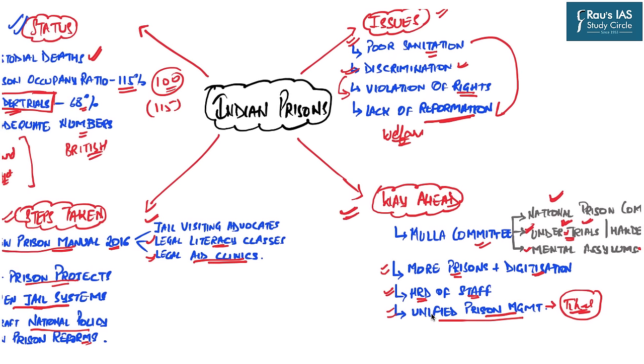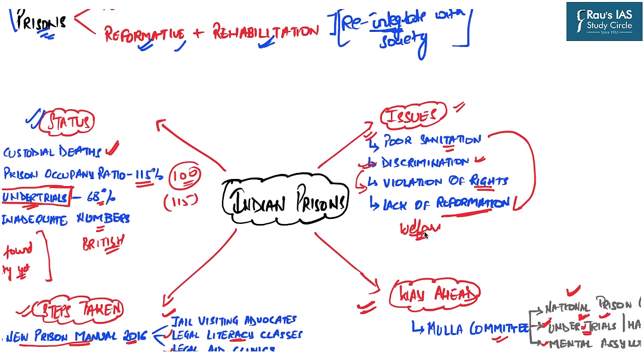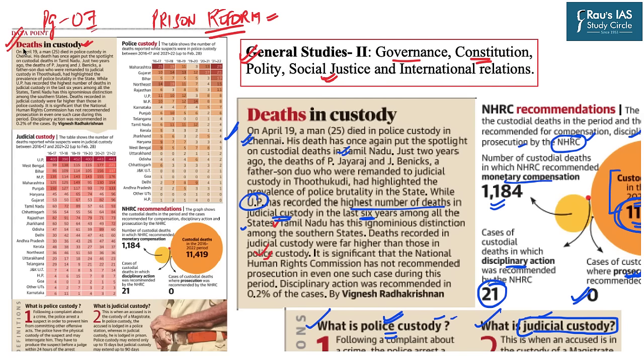So, now we come to the end of this session where we have discussed the issues related to Indian prisons. And now, in brief, we will revise this topic once again. This topic has appeared in the section Data Point at page number 7 in today's newspaper. The context of this particular topic is that recently a man died in police custody in Chennai.